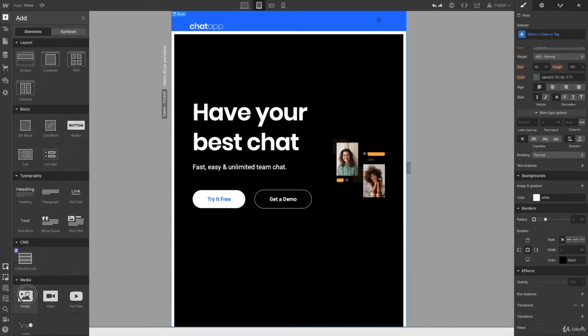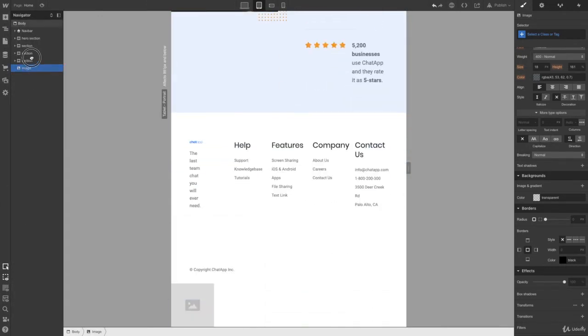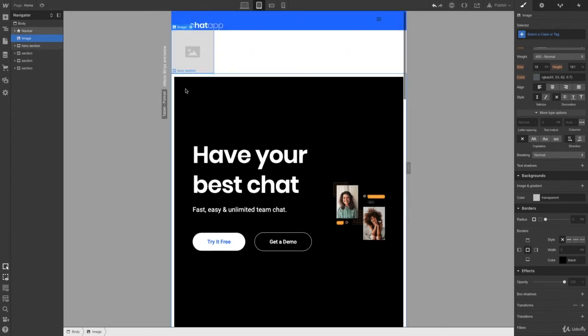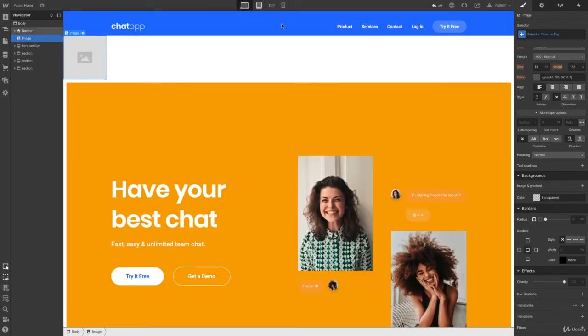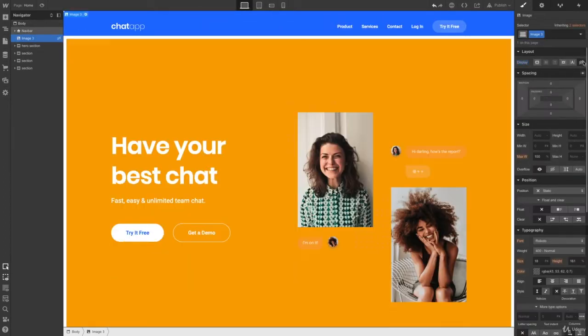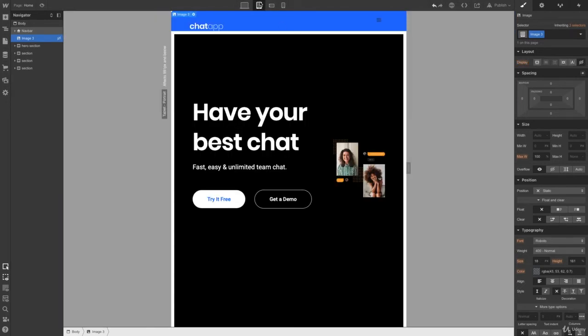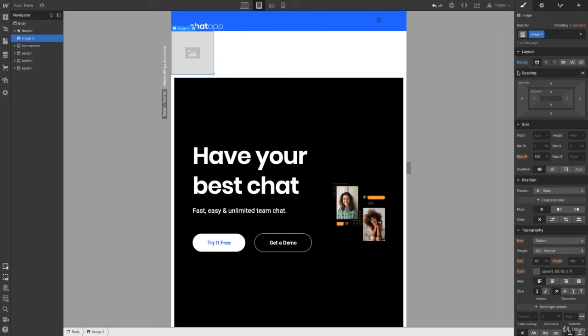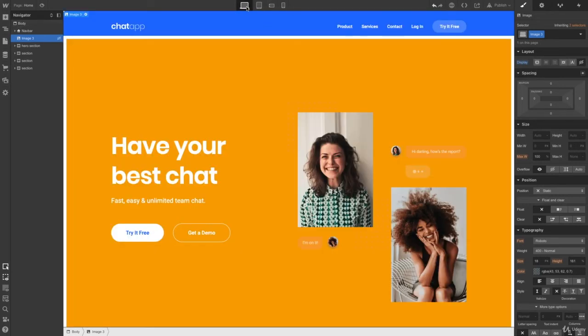Although we have an ability to hide and show elements using CSS. So if we want something on tablet but we don't want it on desktop, we can just hide it. This image is hidden on the desktop version, but it's still part of HTML and it's still inside the navigator, as you can see.